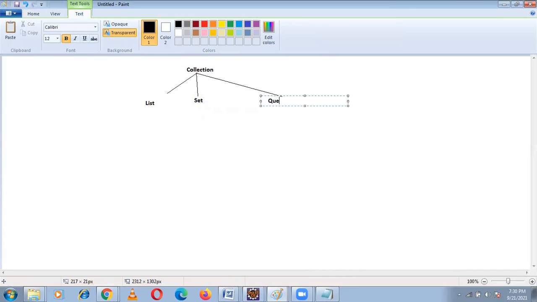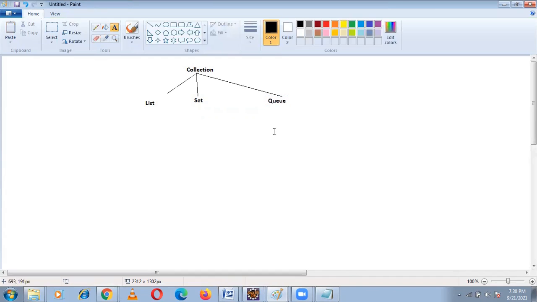Queue. Here collection is an interface, list is an interface, set is an interface, queue is an interface. Under this we have some implementation classes. What are the implementation classes? I'm going to give you.